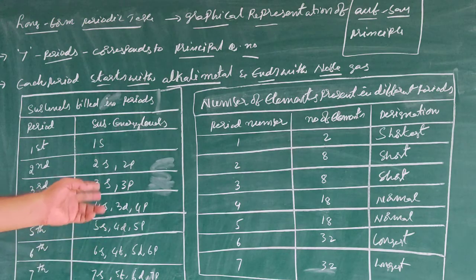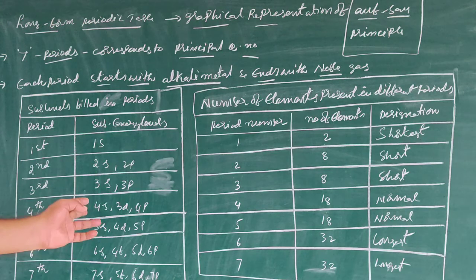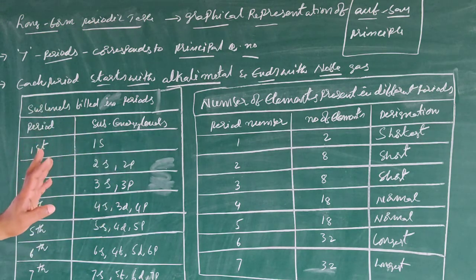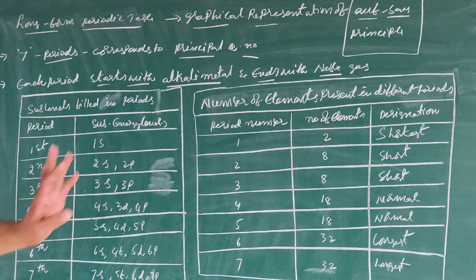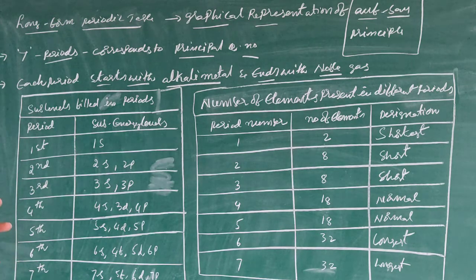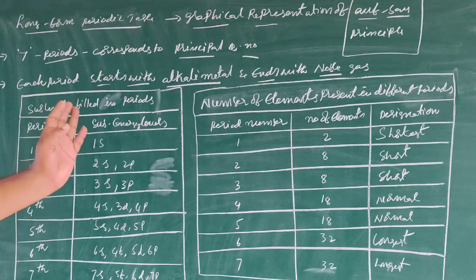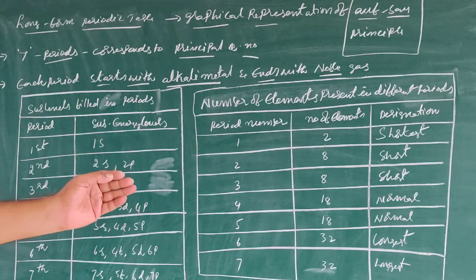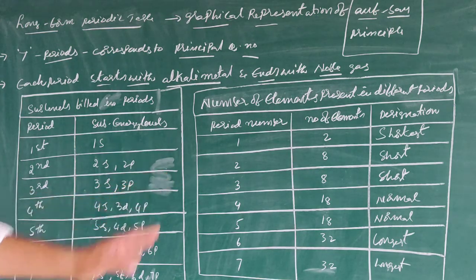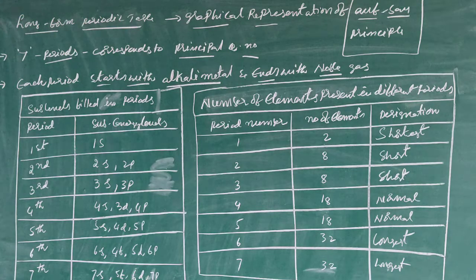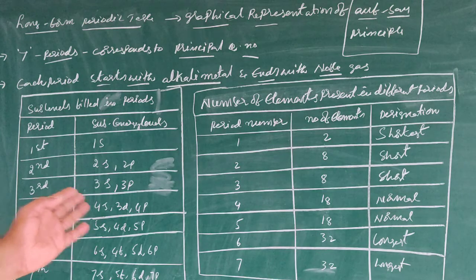In the sixth period, 32 elements are there. These 32 elements include lanthanides. Please understand, the sixth period contains 32 elements which include lanthanides, and that is called the longest period. The seventh period includes actinides, so it is almost 32 elements. Maybe 1 or 2 elements need to be invented. So this is also called longest. In some books they have given it as incomplete because 32 elements need to be filled.